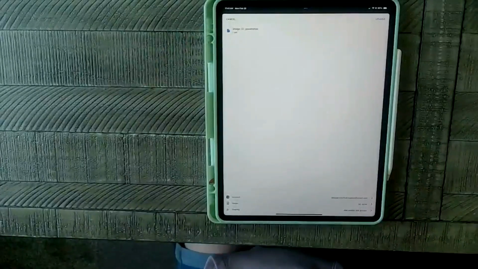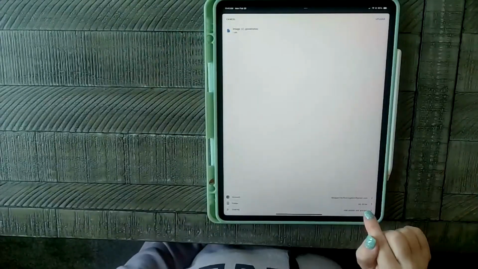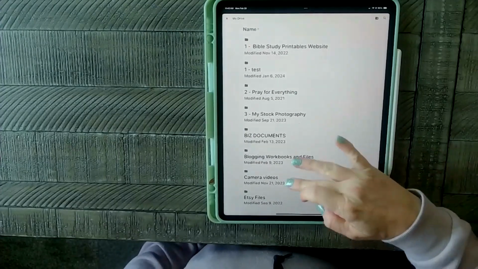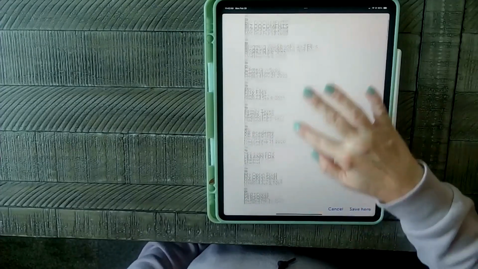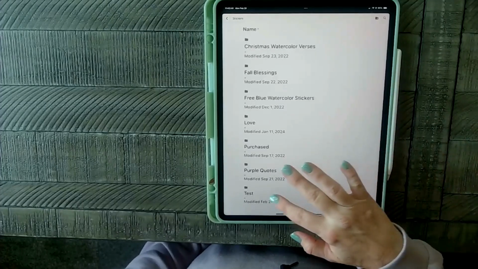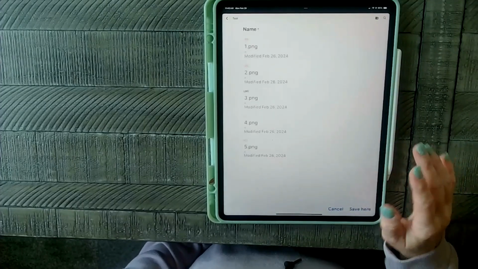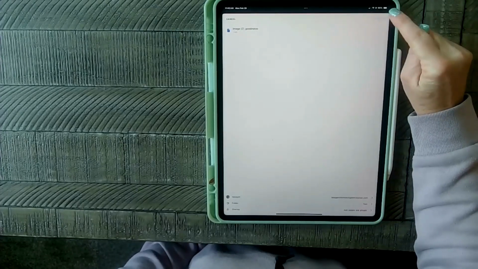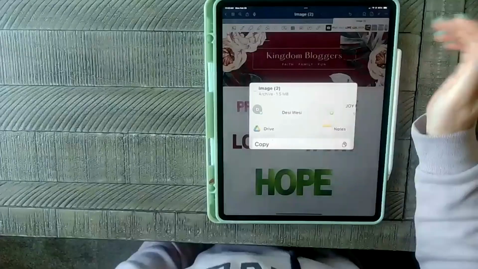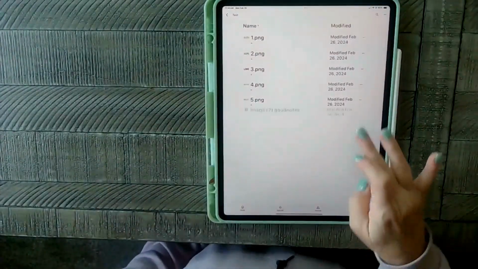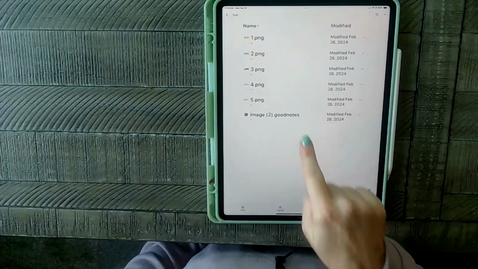I don't know why my lighting is doing that. And then down here in the bottom right where it says Drive, tap that and find your folder. So I have my sticker folder. We want to put this in the test. And then we're going to save here and then hit upload. Yeah, it's a bunch of steps, but this is how it's done. And so now when I go back to my file here, that GoodNotes file is here.